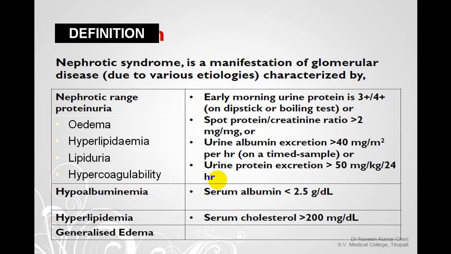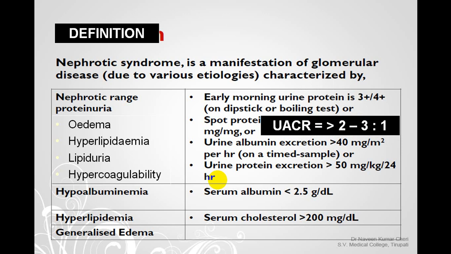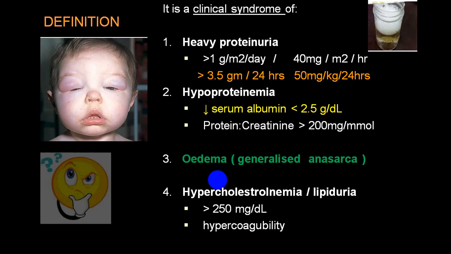Secondary to hypoproteinemia, the person develops edema and hyperlipidemia. Because of hyperlipidemia, there is lipiduria, and there is also associated hypercoagulability. And this hyperlipidemia is seen by serum cholesterol more than 200 milligram per deciliter. So urine albumin creatinine ratio is more than 2:1.